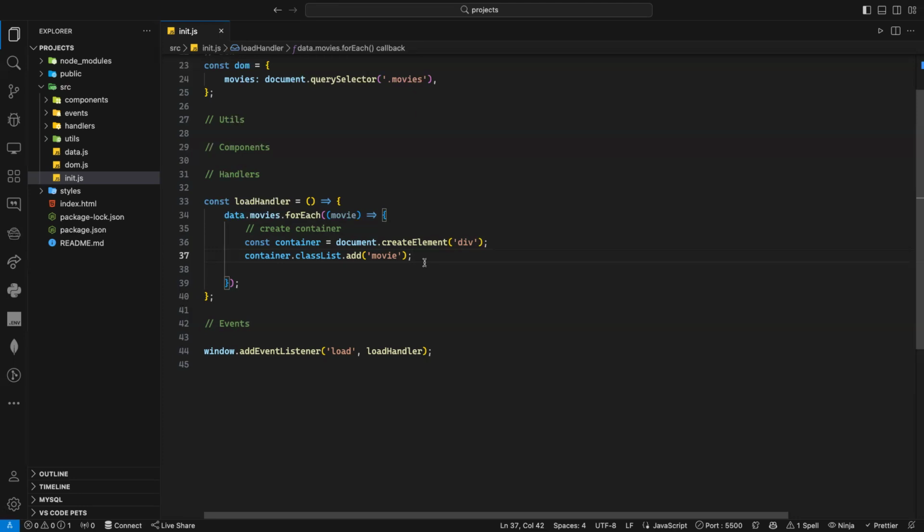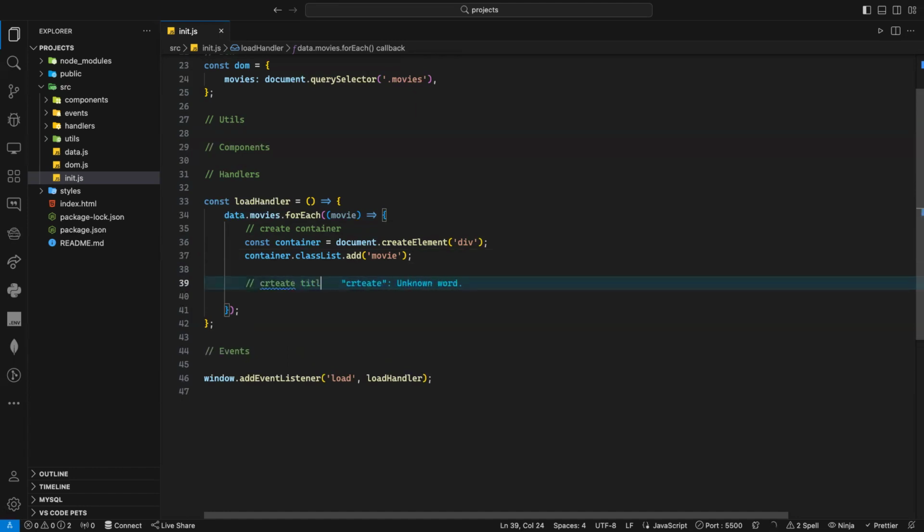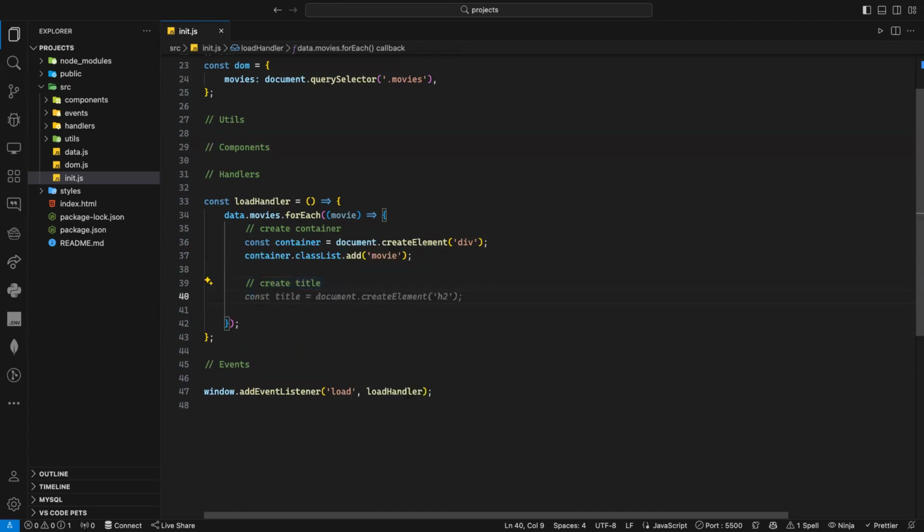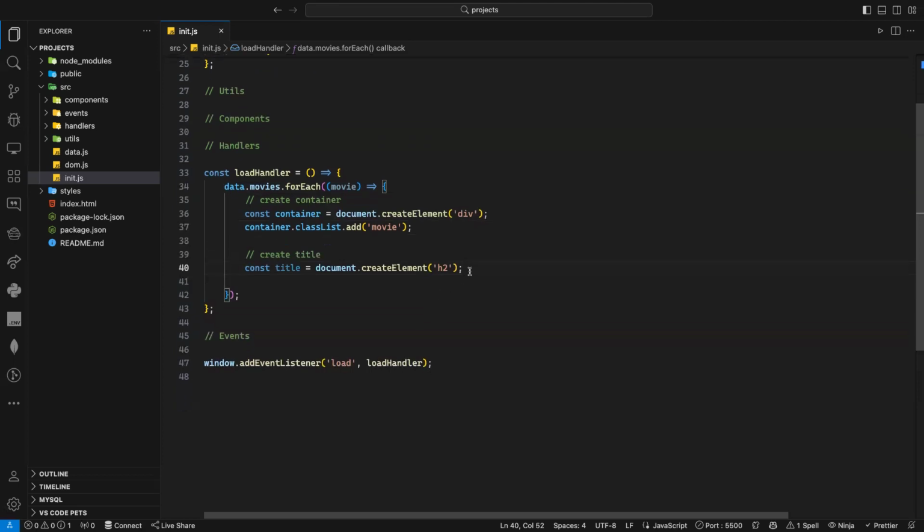But I don't want to just create the container. I also need to create an H1, H2 or H3 for the title. And also I need to create an image, right? So let's first create the title here. To create the title, I can use H2 or H3, for example. Here, I will say H2, like that.